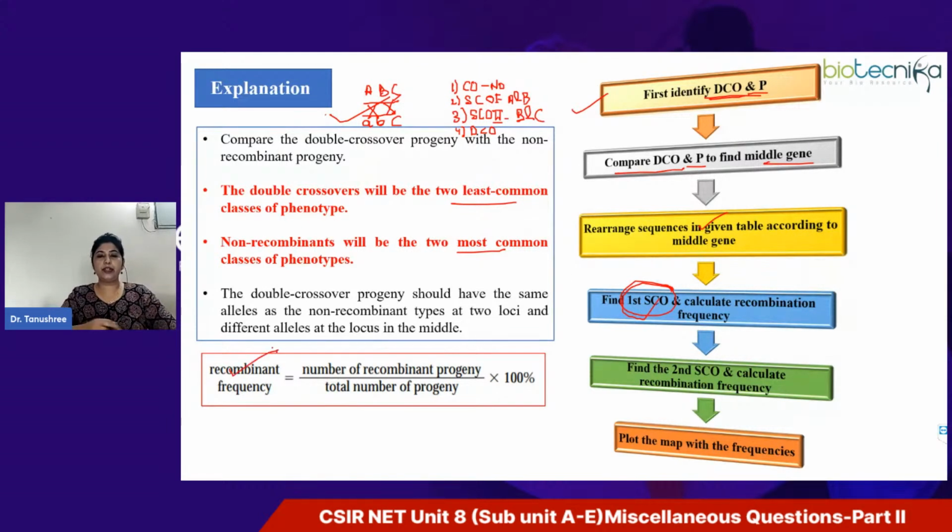The formula for recombination frequency is the number of recombinants divided by the total progeny, 200. And finally, you can plot the map with the frequencies. In this particular question, we don't have to plot the map. We just have to find out the gene order and the distance between the gene B and Y.